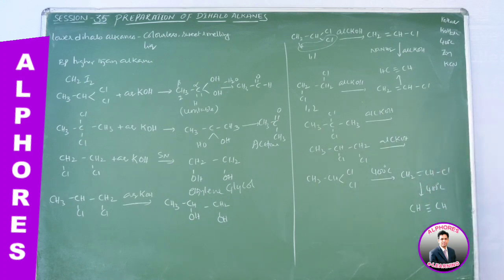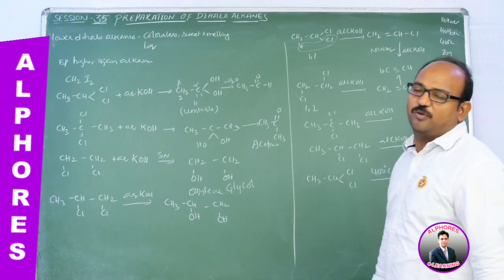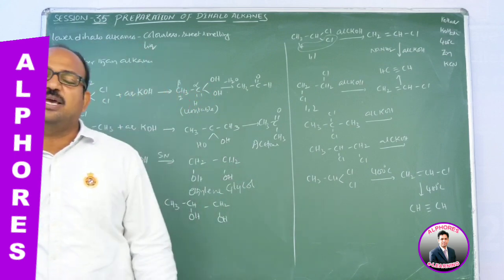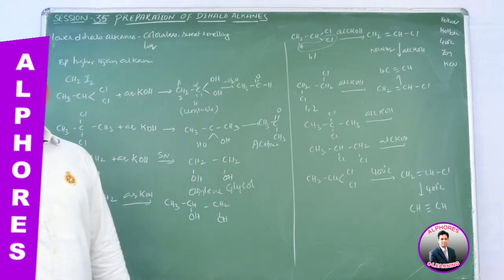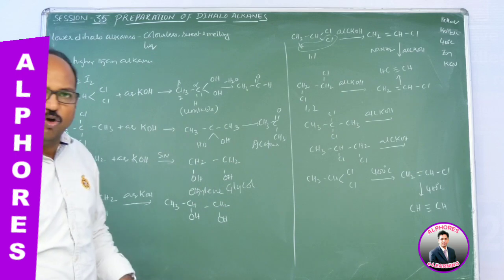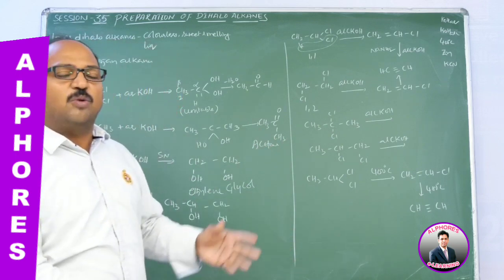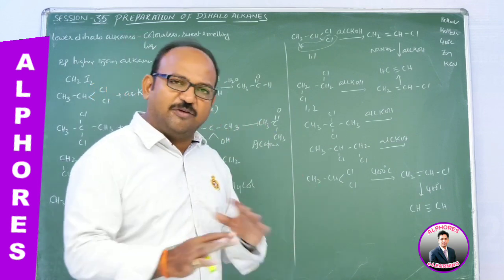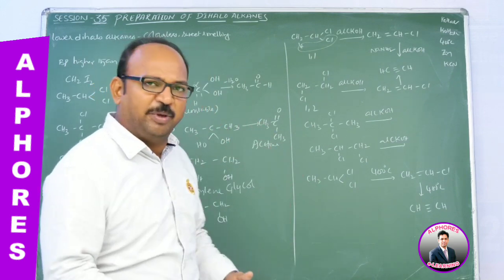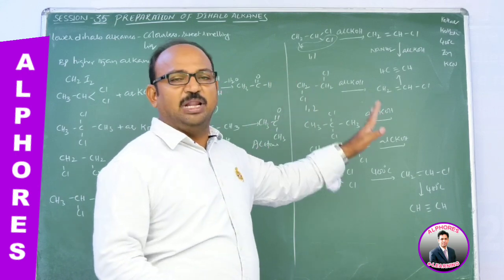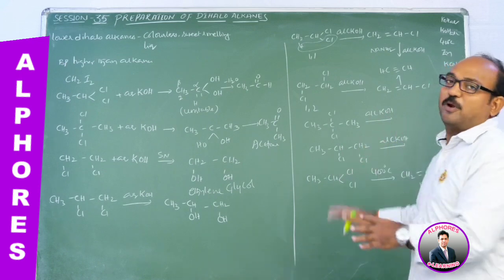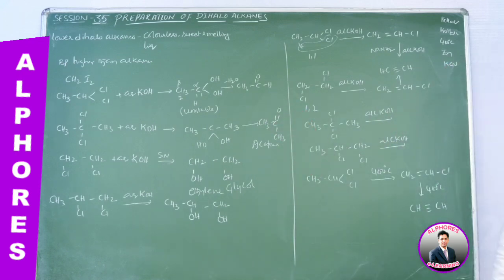So the same reaction we can perform even in the absence of alcoholic KOH, and instead we can use a high temperature of 400 degrees Celsius. Here also dehydrohalogenation takes place, either from 1,2-dichloroethane, 1,2-dichloropropane, 1,1-dichloroethane, 1,1-dichloropropane or 2,2-dichloropropane, whatever it may be, the reaction is similar. So these are the chemical properties, and a few more chemical properties we will learn.